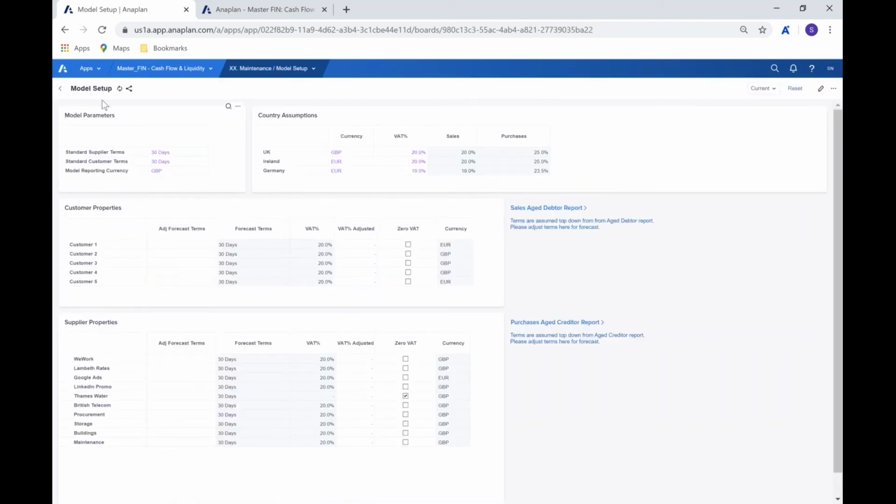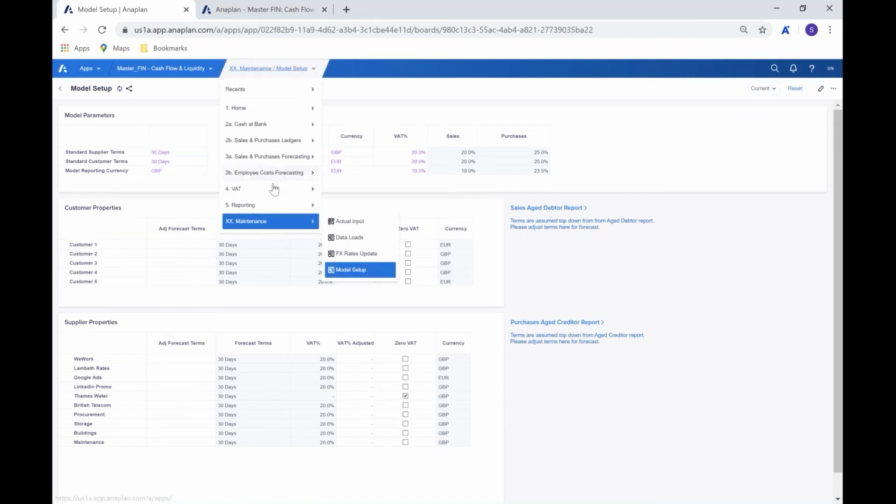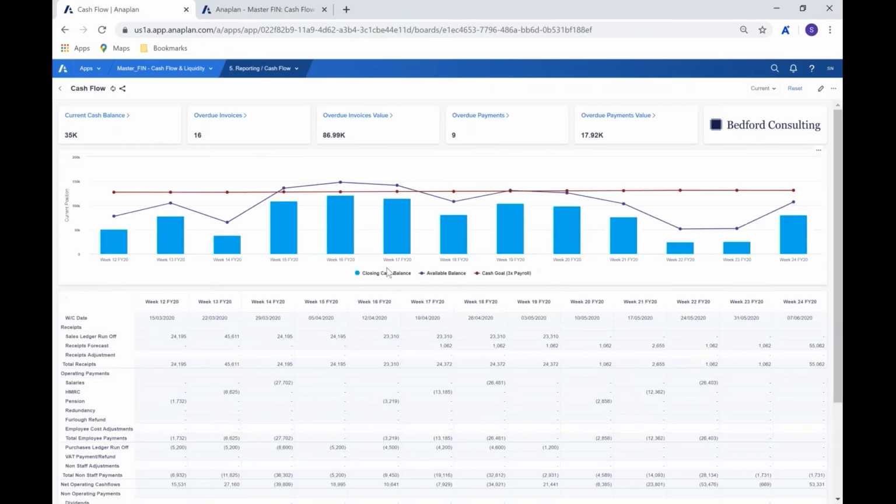So as we come back into our cash flow piece in here through our reporting, and we start to look at some of these items down here that we were looking at just now. So for our VAT payment and refund, based on the selections that we've made, if we had chosen to defer, of course, this is where we'd be seeing when that payment will happen or when the payment has been deferred to.